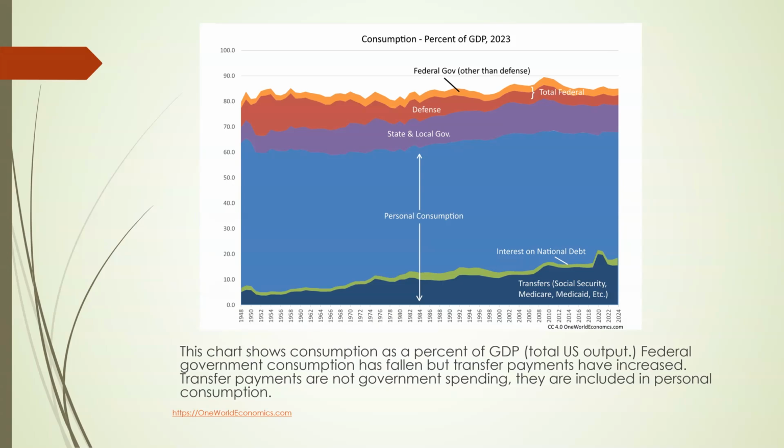This chart shows consumption as a percent of GDP, which is total US output. Federal government consumption, which is the orange and the red, has fallen as a percent of GDP. But transfer payments, this area down here, have increased. Transfer payments are not government spending, they're included in personal consumption. As you can see, there is very little federal spending that could be cut, especially if you exclude defense. And the national debt has also increased.